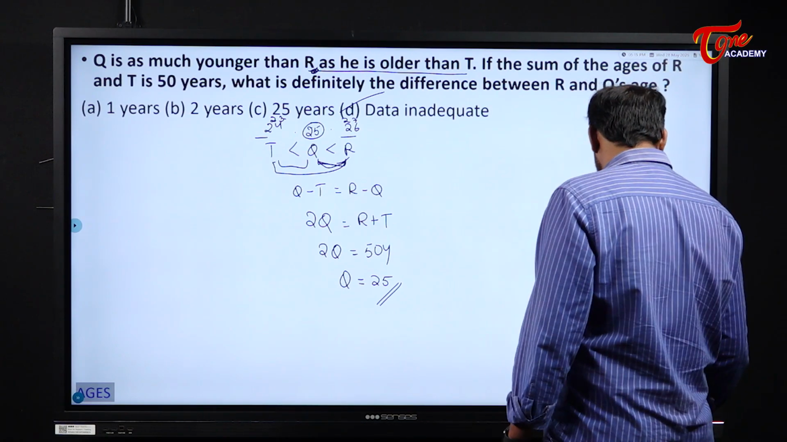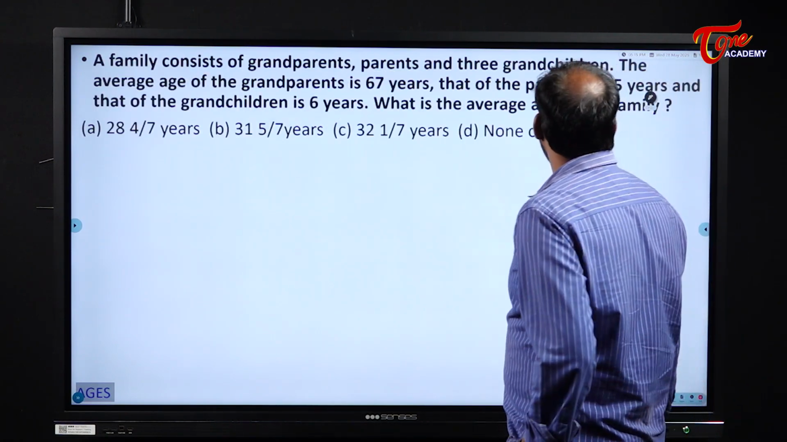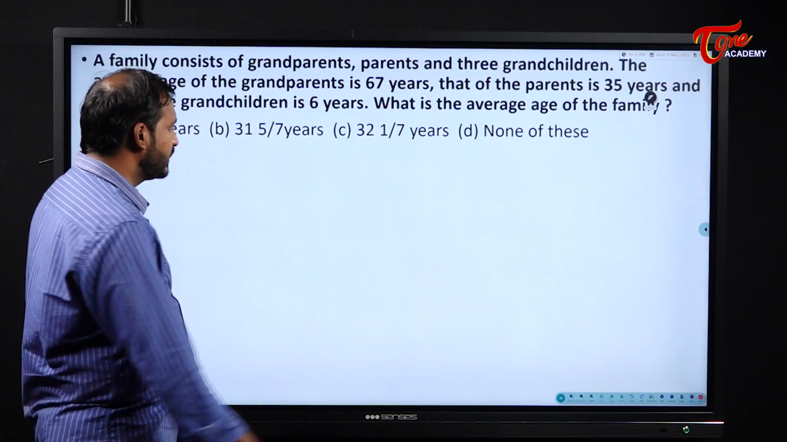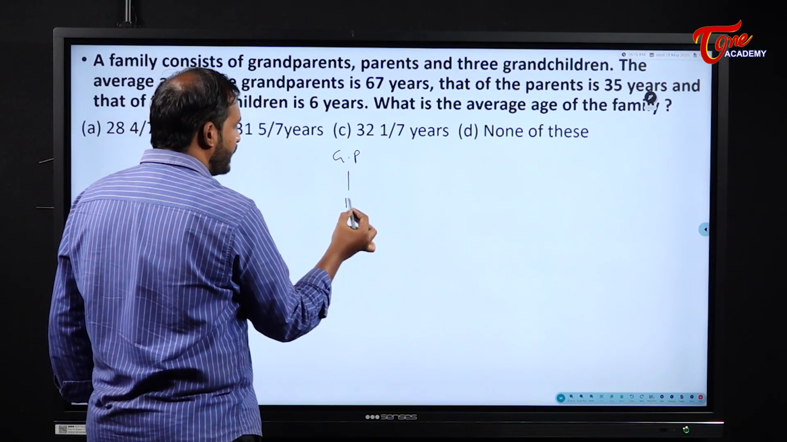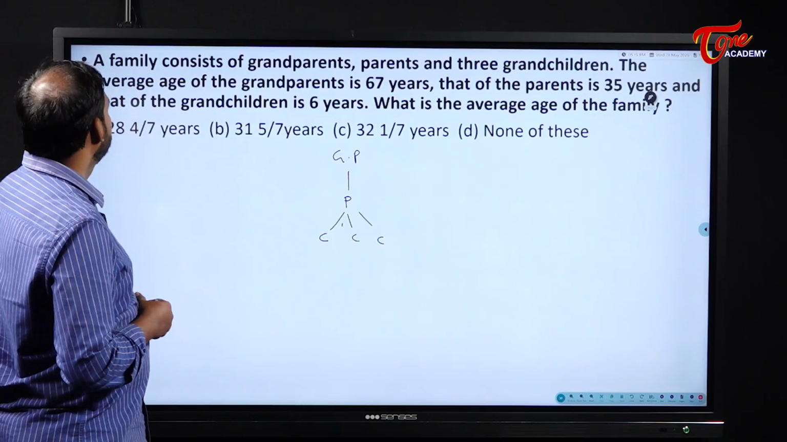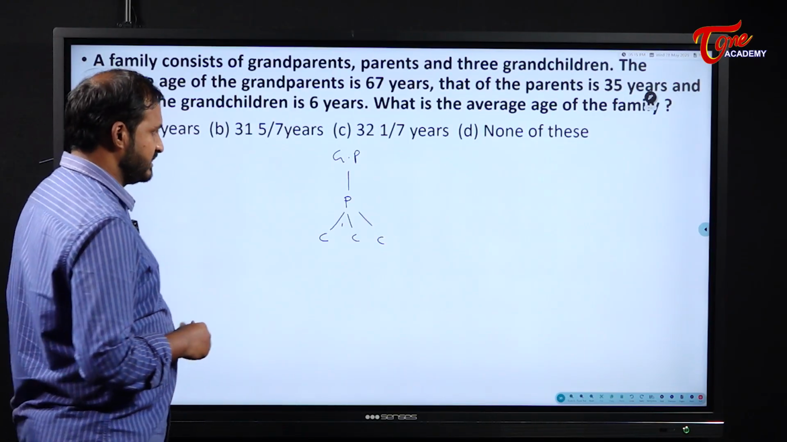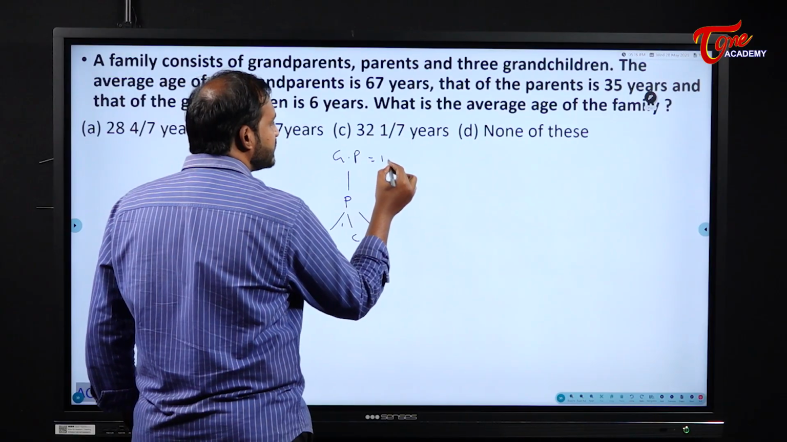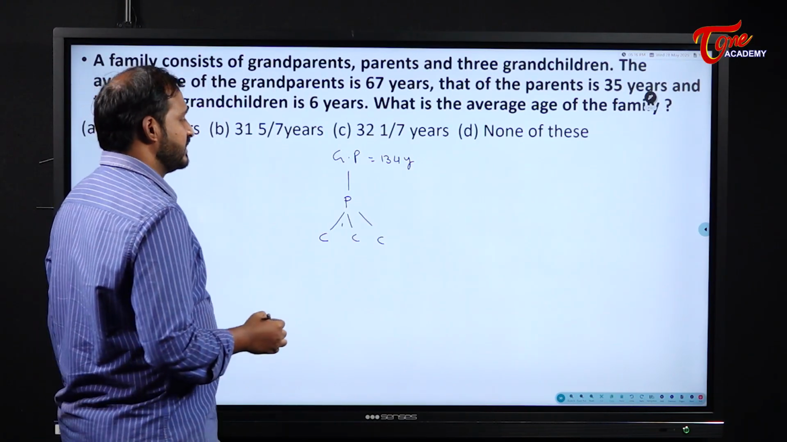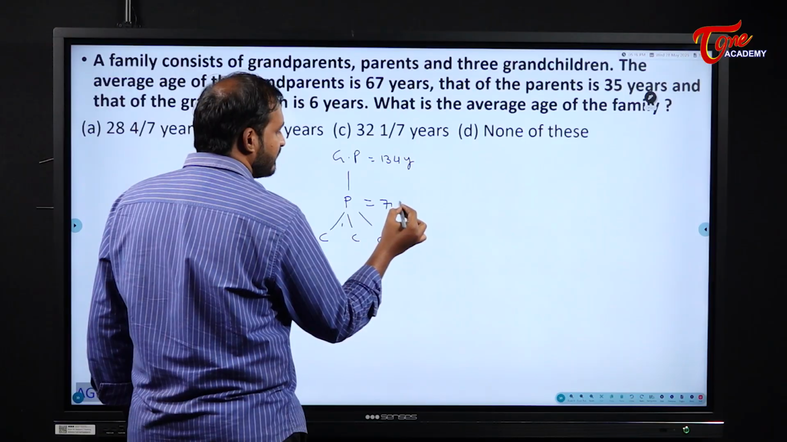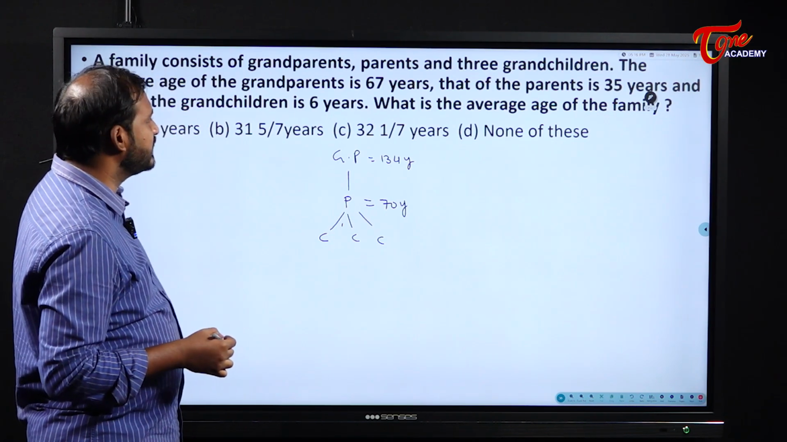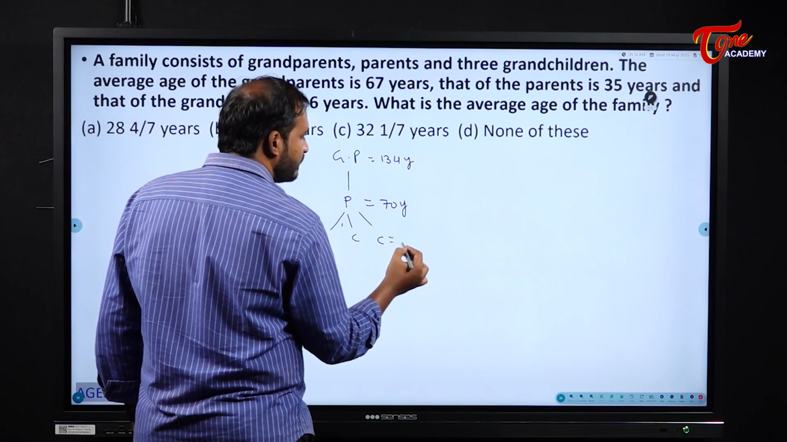Data inadequate. Next one. A family consists of grandparents, parents and 3 grandchildren. The average age of grandparents is 67 years. That means what will be the sum of their both ages? 134 years. The average age of the parents is 35 years. So the parents' sum will become how much? 70 years. Why? Because the average is 35 years, so their sum will become 70 years. And that of the grandchildren is 6 years. That means their total age will become how many years?